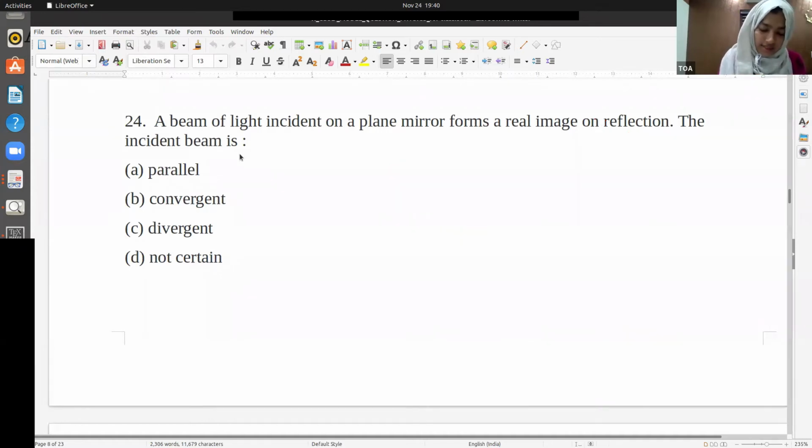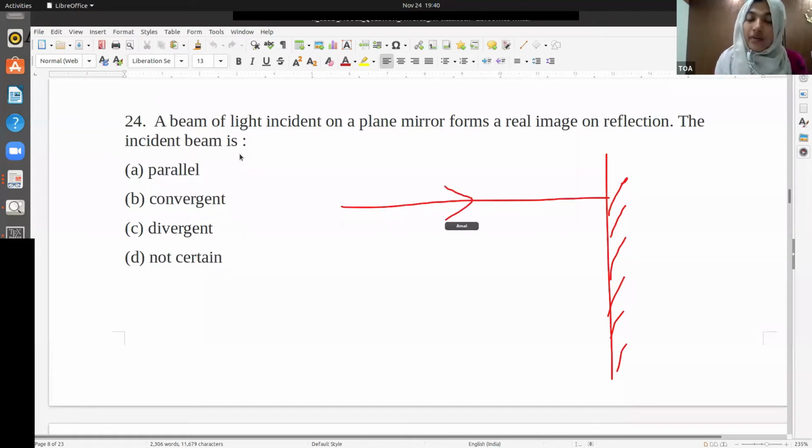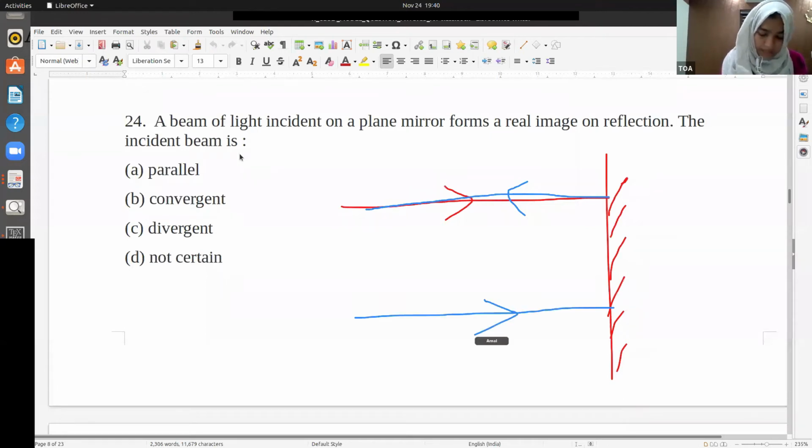So here the question is, there is a plane mirror and it forms a real image on reflection. Suppose if it is the incident light, how will be the reflected light from a plane mirror? Can you guess? It will just reflect and come back, right? So if this is the incident light, the reflected light will be like this. So this won't meet somewhere and this won't form an image. Light should meet to form an image. So this won't be meeting to form a real image.